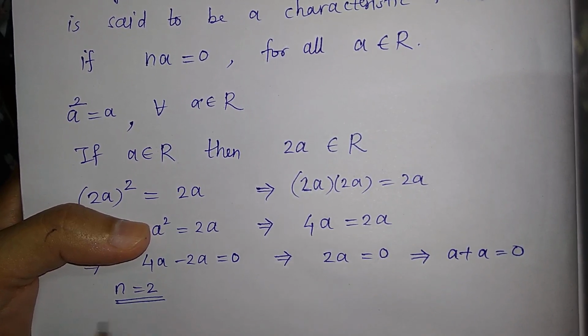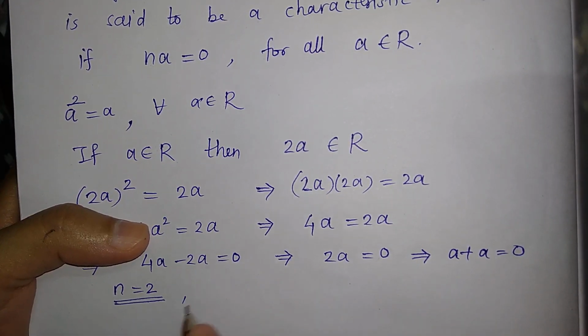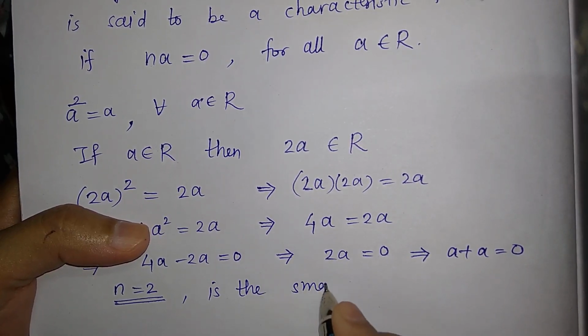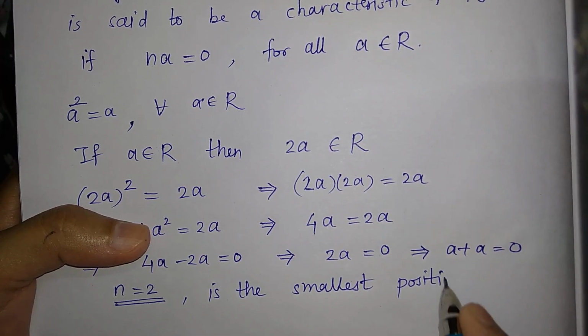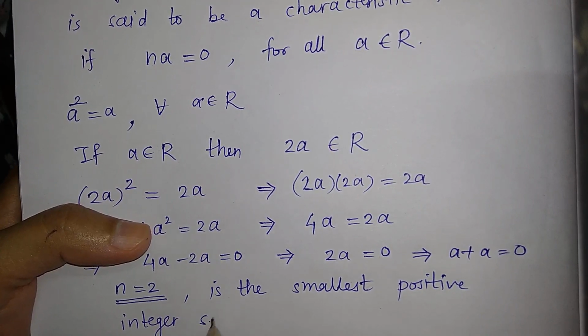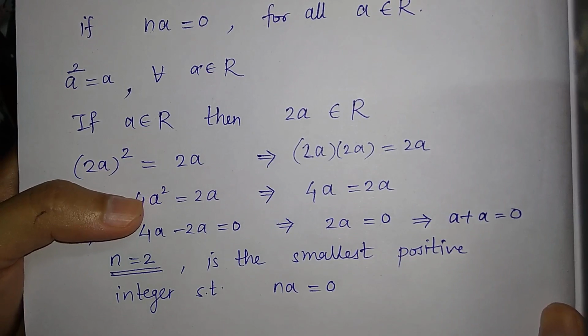So here n is equal to 2, and it is the smallest positive integer such that n into a is equal to 0.